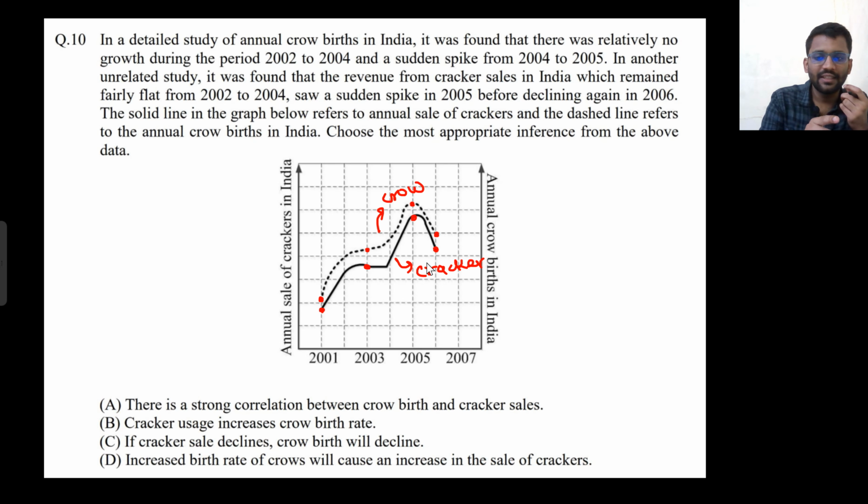Crackers usage increases crow birth rate. Let's forget this option A. We will come to option A later on. Let's read option B now.